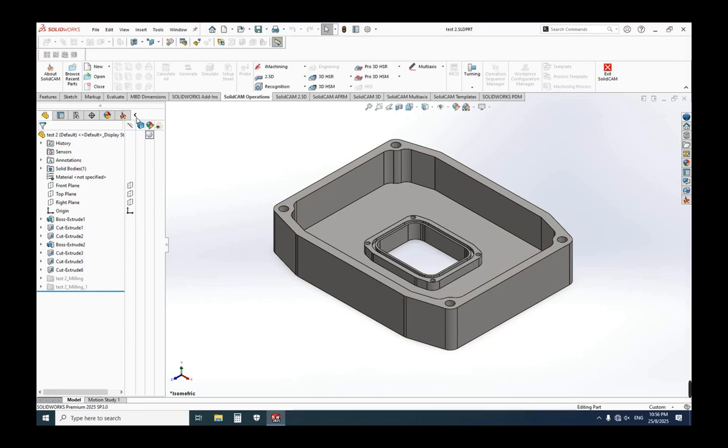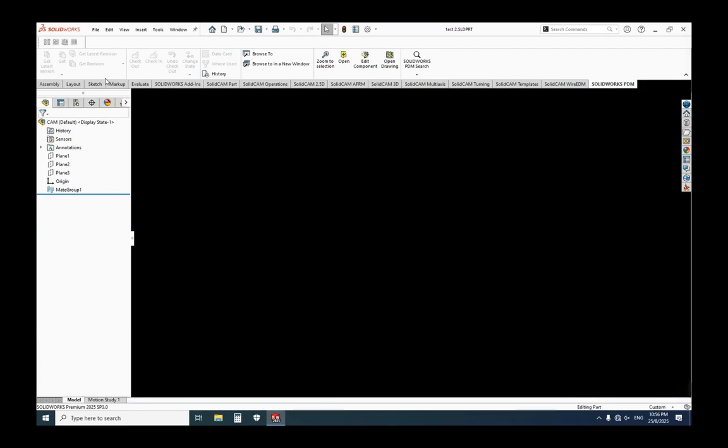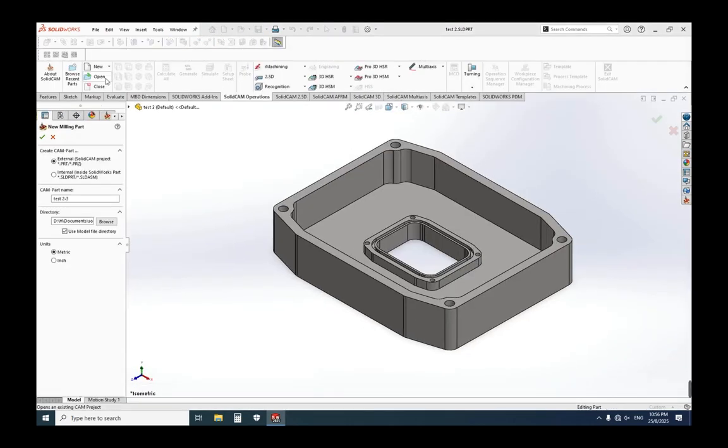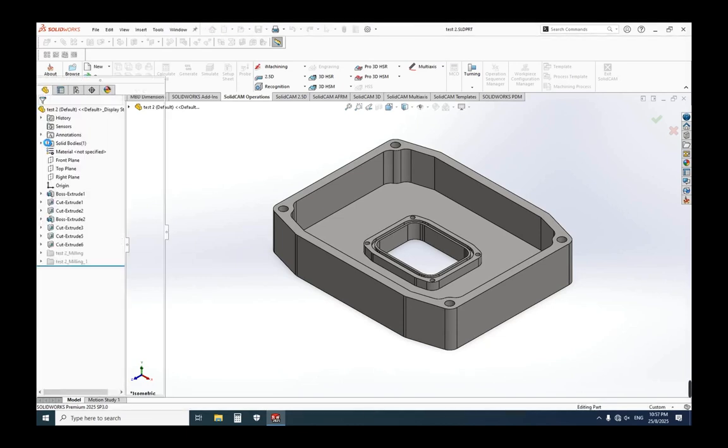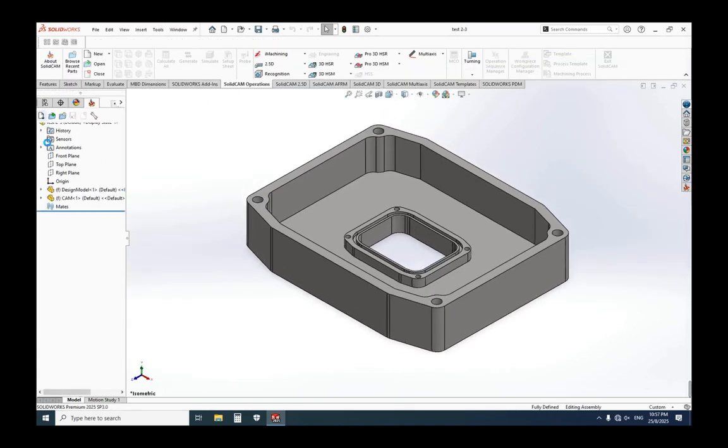Go to your SolidCAM tab, new, milling, choose external. Here is the destination where you want to save your SolidCAM project. I am using metric unit and click the green OK. For the purpose of this tutorial, I will use G milling 3x machine settings.